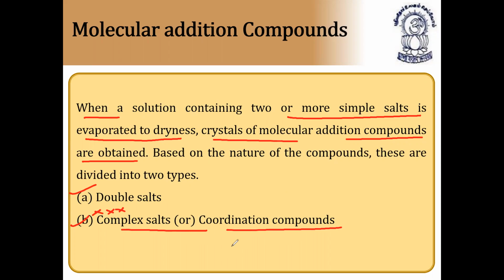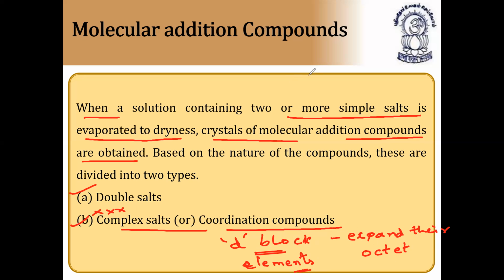And these coordination compounds are usually formed by d block elements. Why do d block elements form coordination compounds? Because they can expand their octet. Since they can expand their octet due to the availability of d orbitals, they can form complex compounds. So that's why most of the coordination compounds are formed by d block elements. So this is the introduction of this concept.